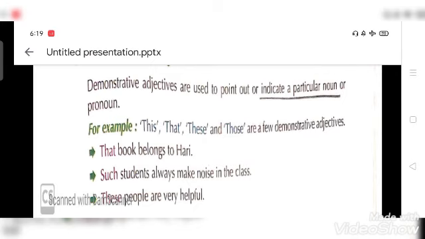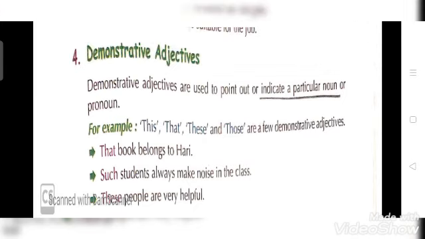Now, moving to demonstrative adjective, that is, demonstrative adjectives are used to point out or indicate a particular noun or pronoun. That means in this adjectives you have to ask a question, that is which, कौन सा.